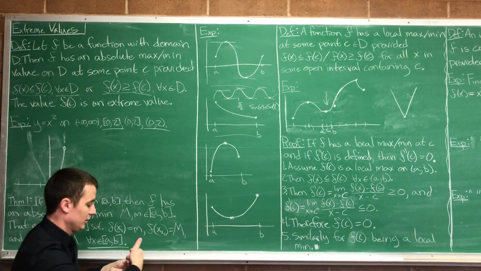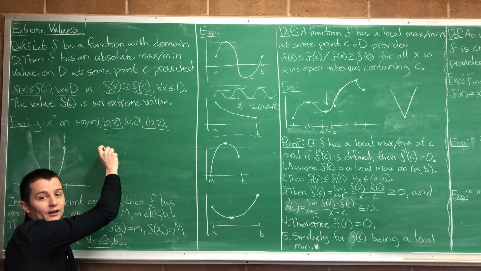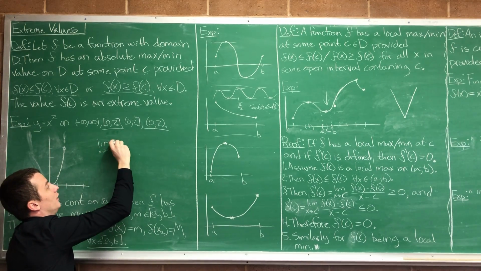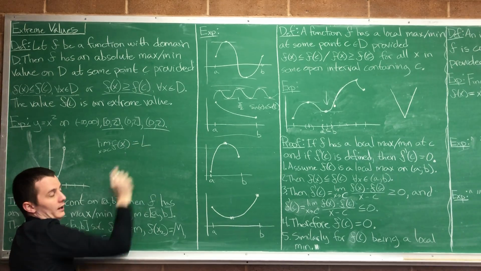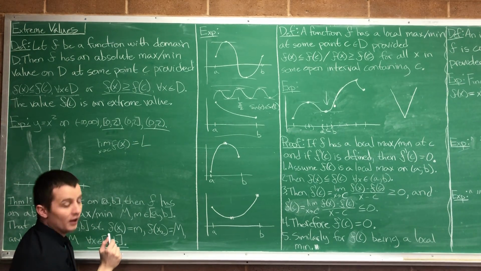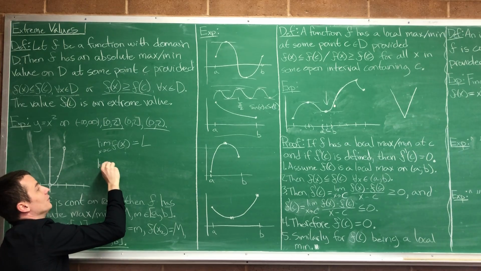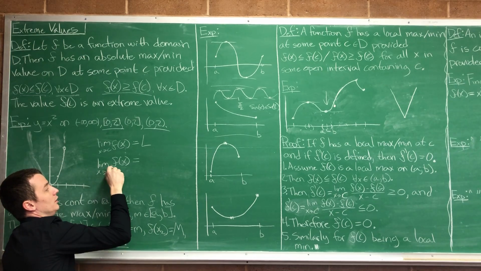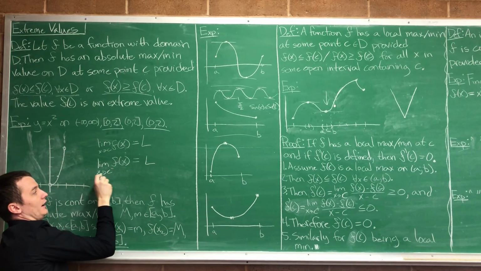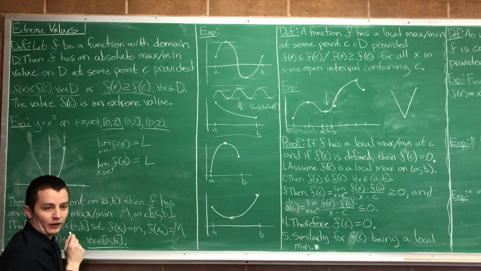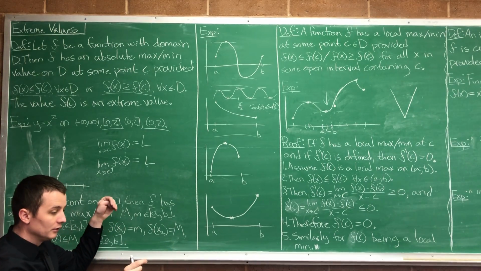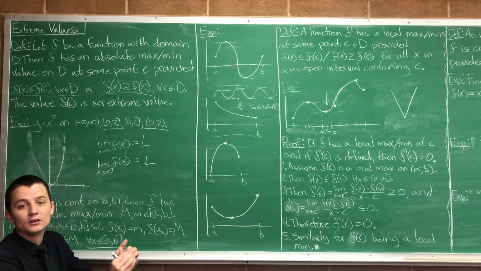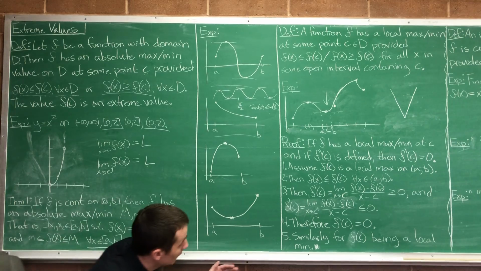Side note: I know that if the limit as x approaches c of f of x is equal to L, if the limit exists at a point, then the left-hand limit and the right-hand limit are both that same thing. As x approaches c from the left is equal to L, and as x approaches c from the right is also equal to L. If the limit exists at a point, then the left-hand limit exists, the right-hand limit exists, and they have to give you the exact same value. You with me?